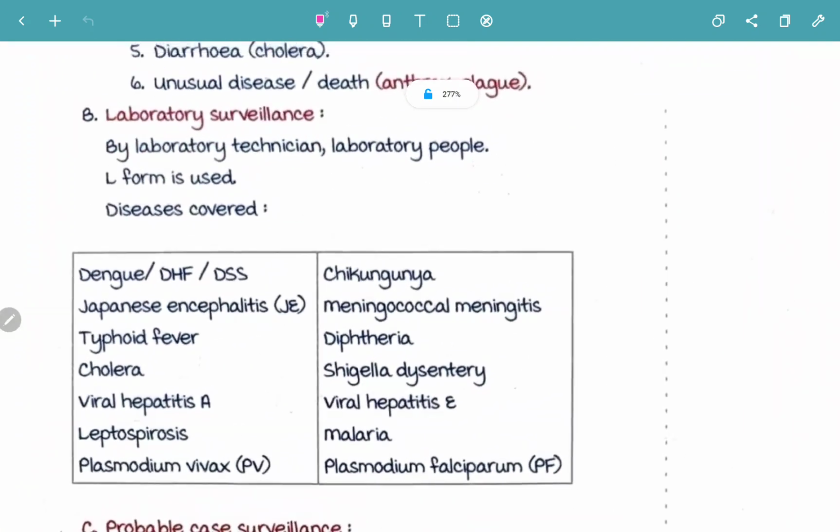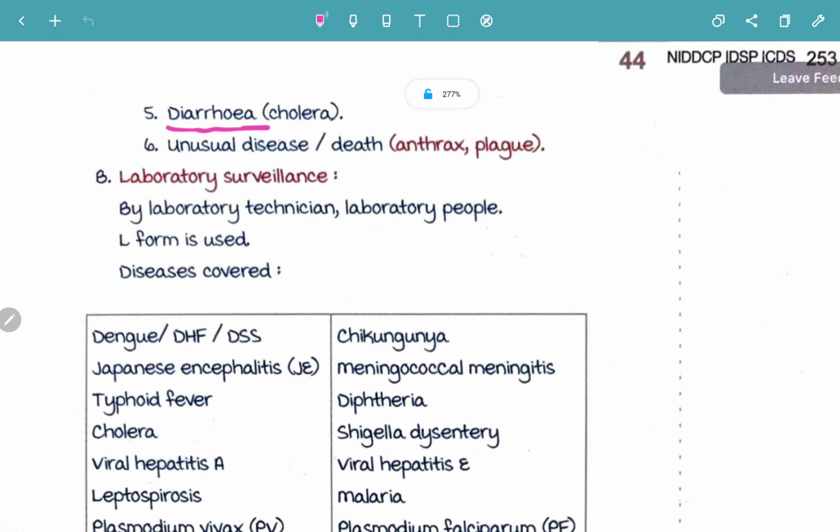The fifth one is diarrhea, very commonly cholera. Then the sixth syndrome is unusual disease, or an unusual death. That is due to anthrax or plague.